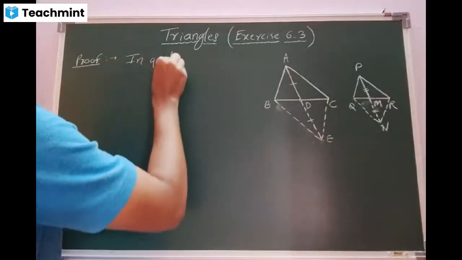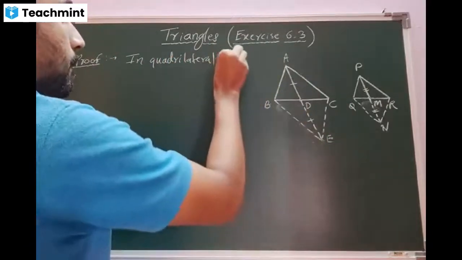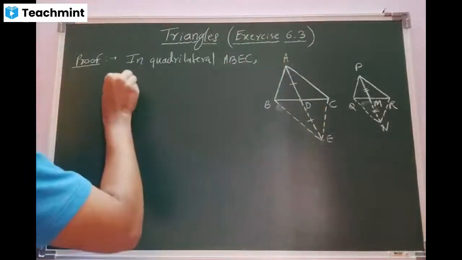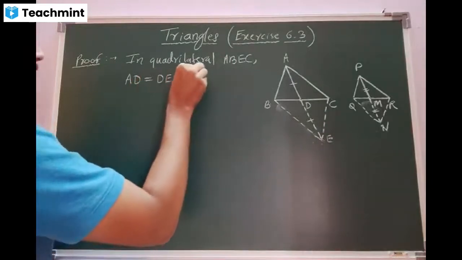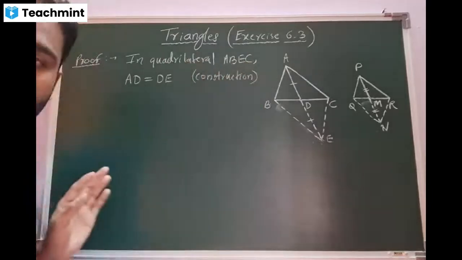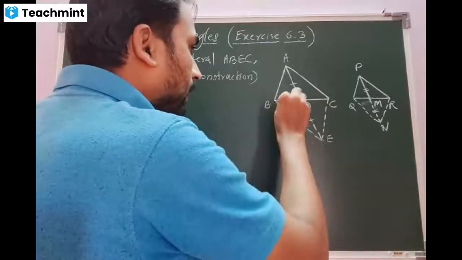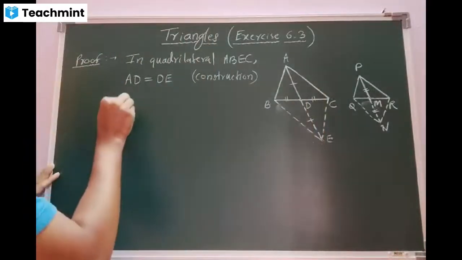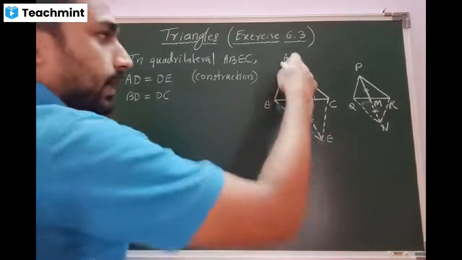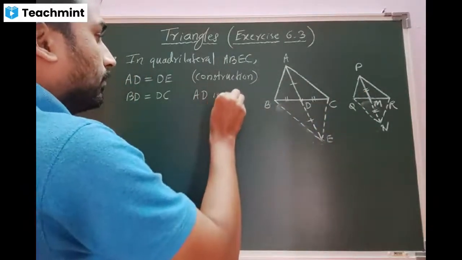In quadrilateral ABEC, first I'll write AD is equal to DE. What is the reason? Construction, sir. We have made the construction. But also, I can write BD is equal to DC. Can anybody tell why BD will be equal to DC, beta? Because AD is a median, sir. Yes, BD is equal to DC. AD is a median, it means D is the midpoint. Correct, beta?